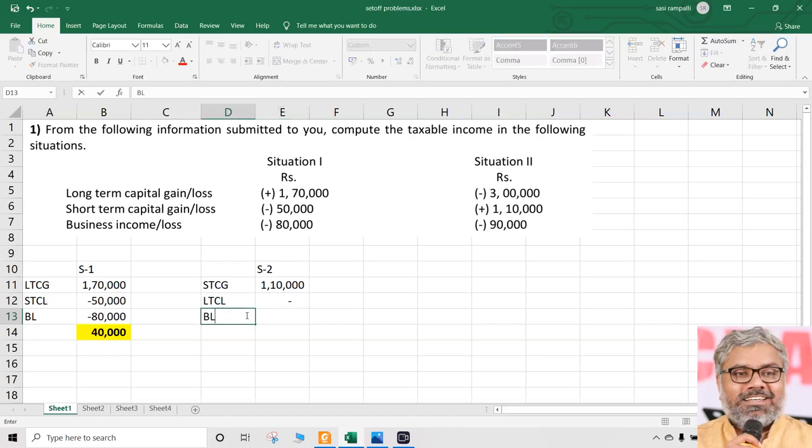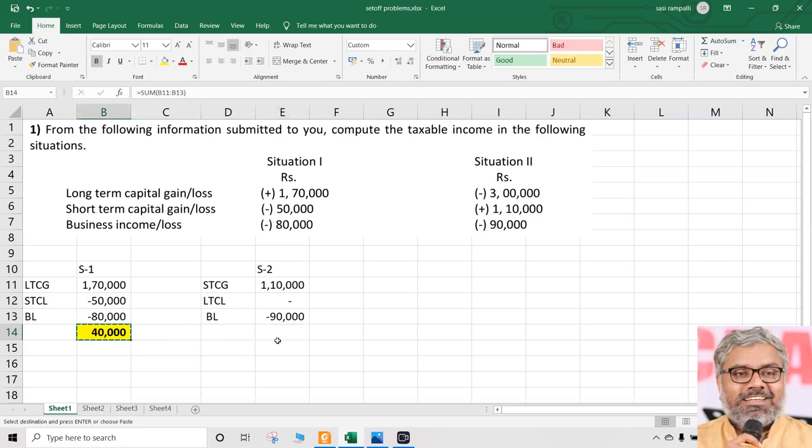Then what about PGBP? Our business loss here is 90,000. Can that be set off? Absolutely yes, there is no problem. Business loss can be set off against any head of income, no issue. Except salaries, business loss can be set off against any head of income. So after setting it off, the answer here will be 40,000 for situation 1, 20,000 for situation 2. That is the correct answer for question number 1.